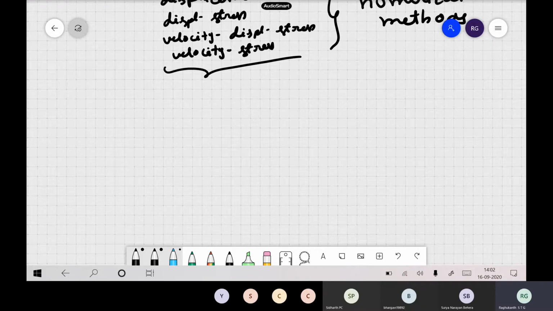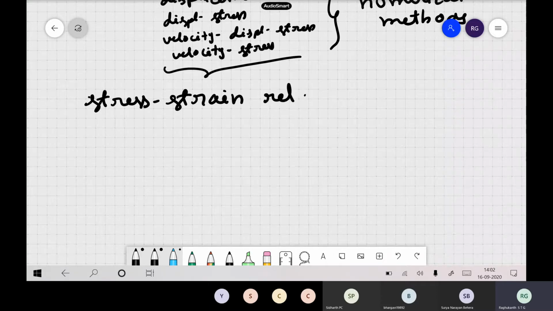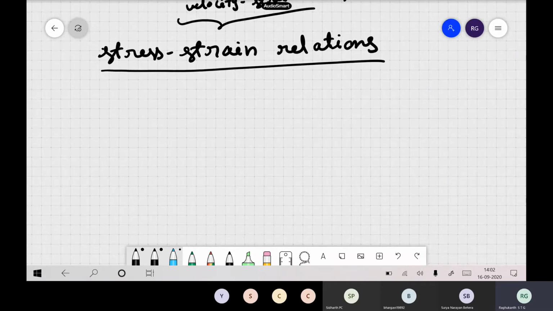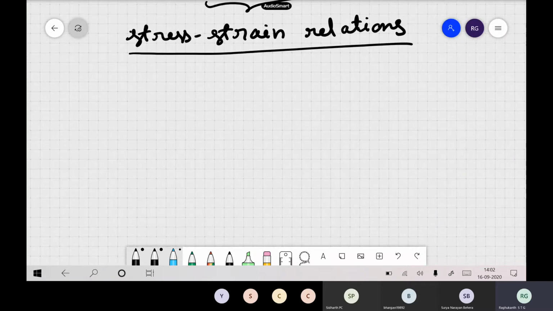And finally we started discussing the stress strain relations. Here also, the stress strain relations become very important to see in a numerical method, how you are incorporating them in your calculations. Generally, for elastic material, and for viscoelastics, damping will be there in our material.